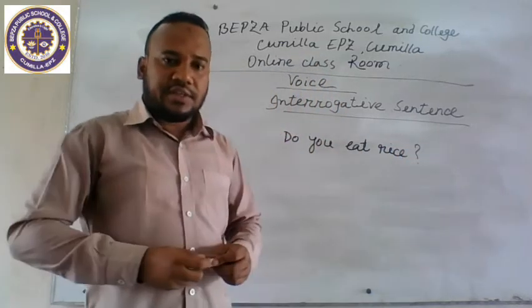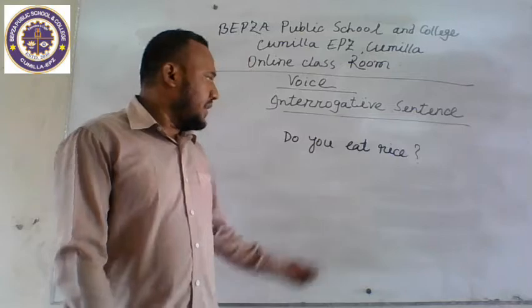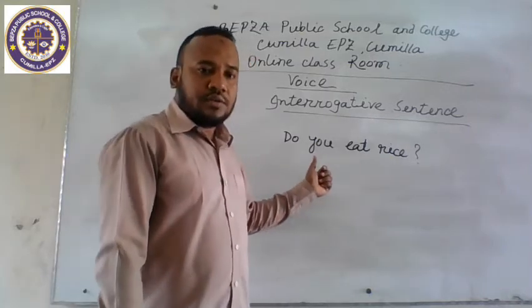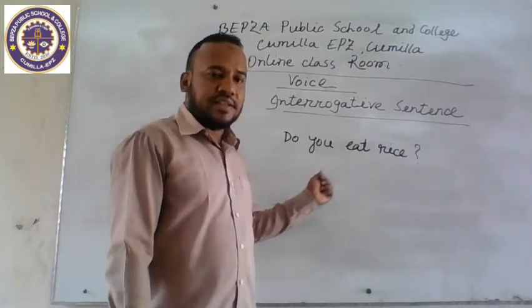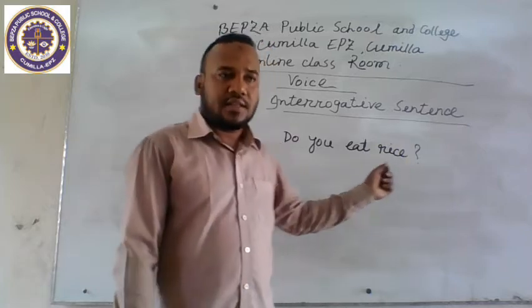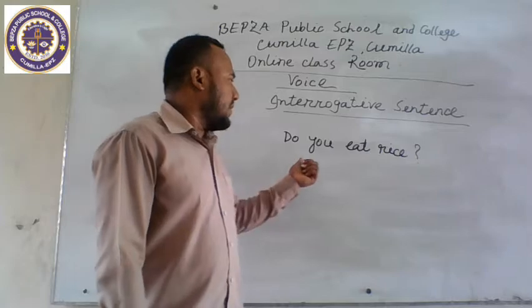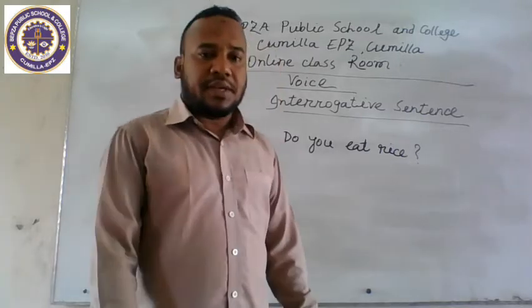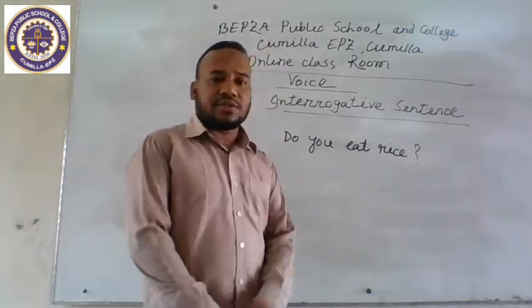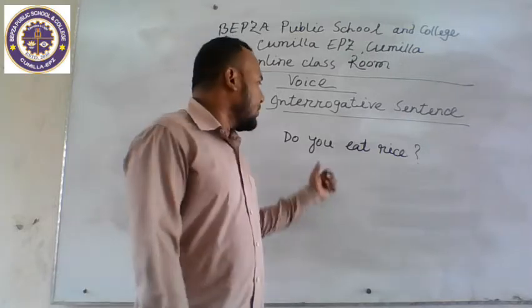Notice the whiteboard, dear students. On the whiteboard, I write a sentence: Do you eat rice? The sentence is an interrogative sentence. The speaker, the subject, asks a question.